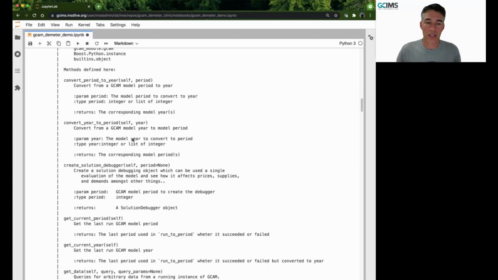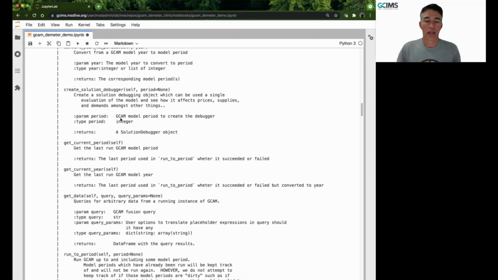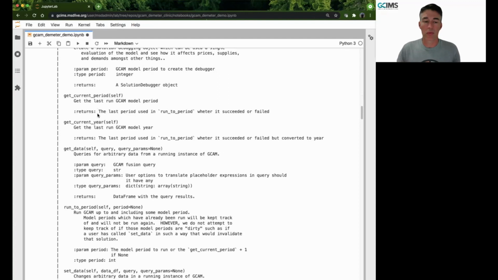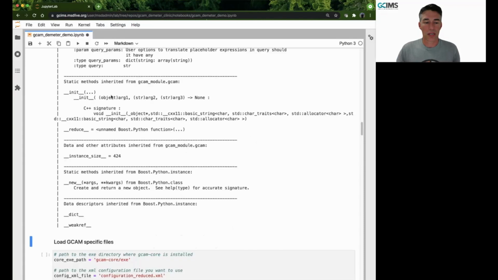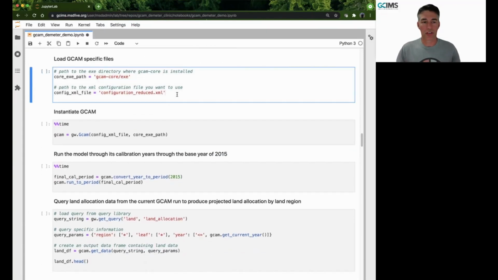The methods that exist within this particular class we'll see throughout as well, and they do things like convert period to year and get the current period of the run, get the current year, and so on. So let's go ahead and step through some of this and load up our GCAM specific files.